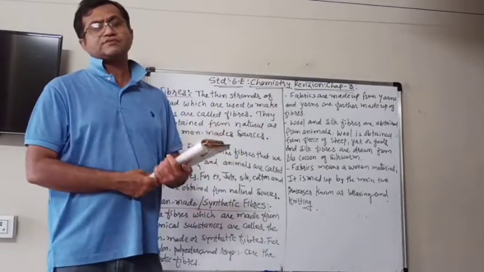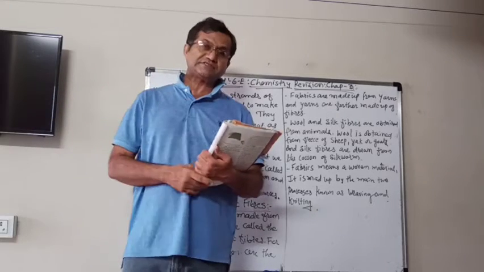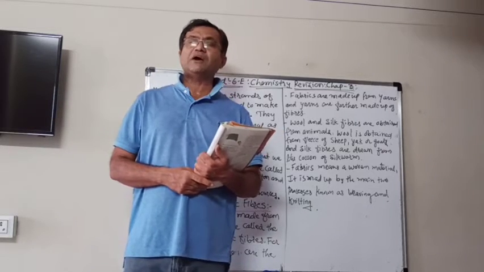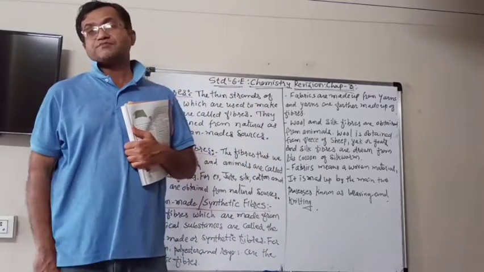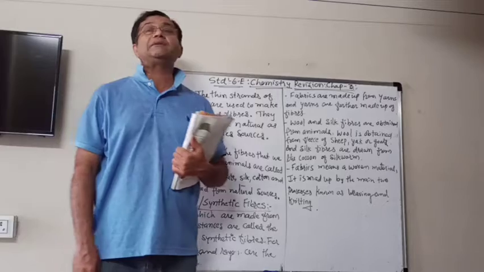Natural sources means those fabrics that we obtain either from plants or from the animals.